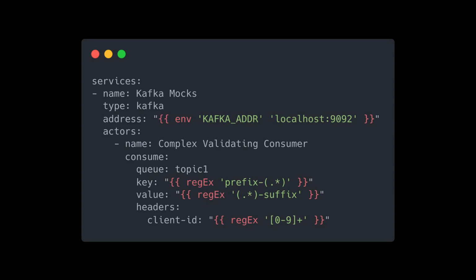A more complex validating consumer example would be having key, value, and headers fields defined using regex helper to describe the criteria for matching to incoming messages, such that this actor expects key to have a prefix, value to have a suffix, and a header named client ID to be a number.